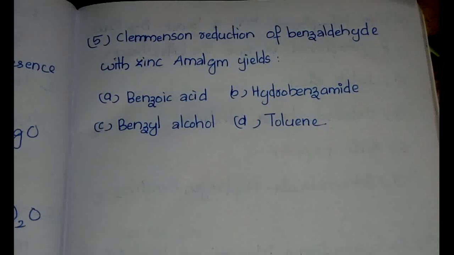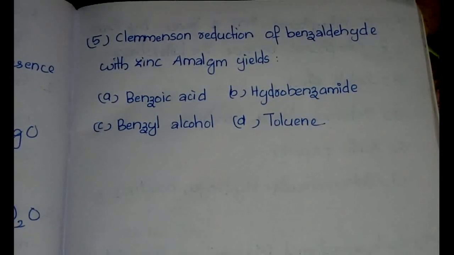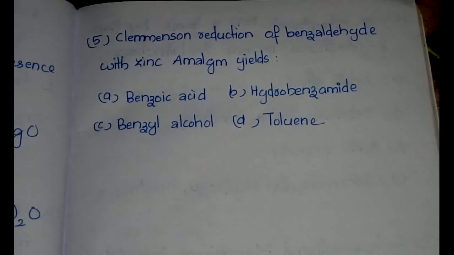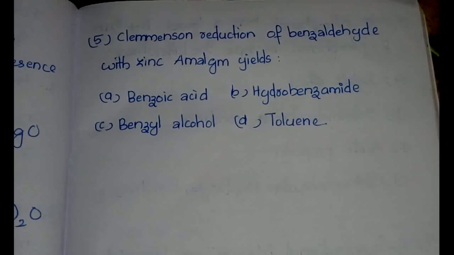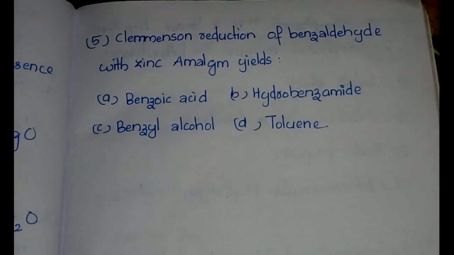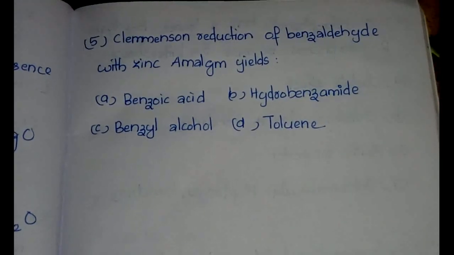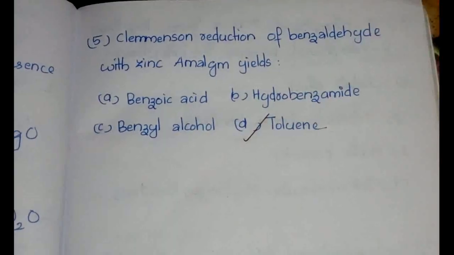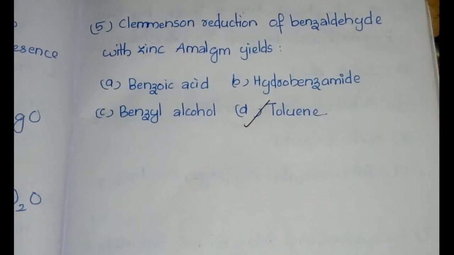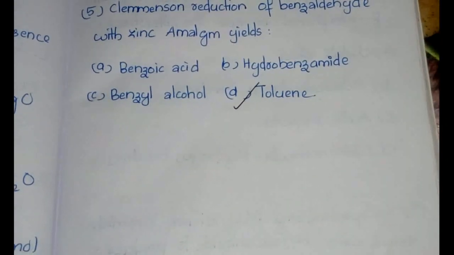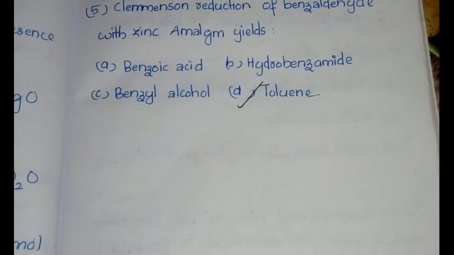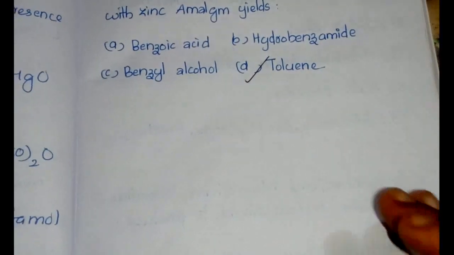The next question here is, the Clemmensen reduction of benzaldehyde with zinc amalgam yields. We already know that Clemmensen reduction reduces the aldehyde into alkanes. So definitely our answer would be toluene, because Clemmensen reduction will not form acid or alcohol or amide, it will only form an alkane. So that is the answer.